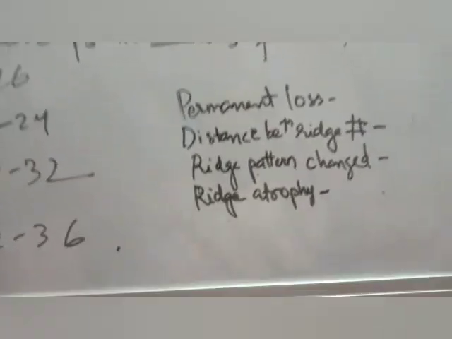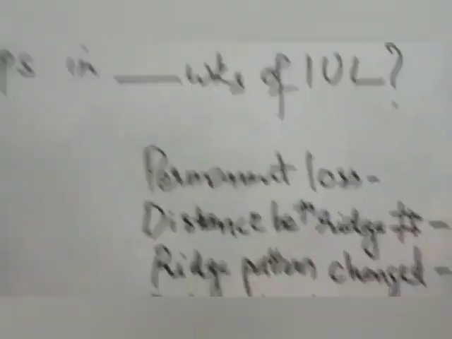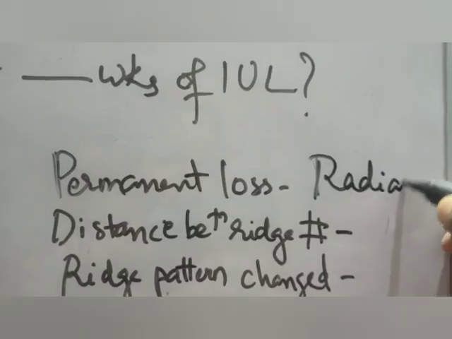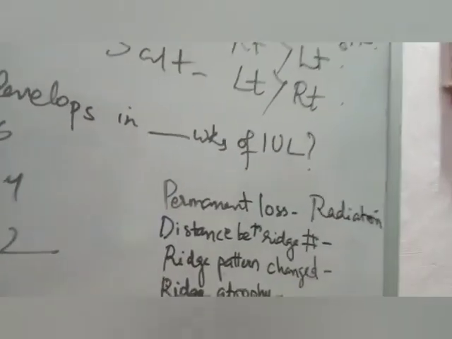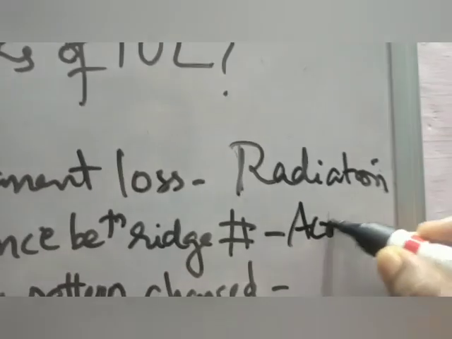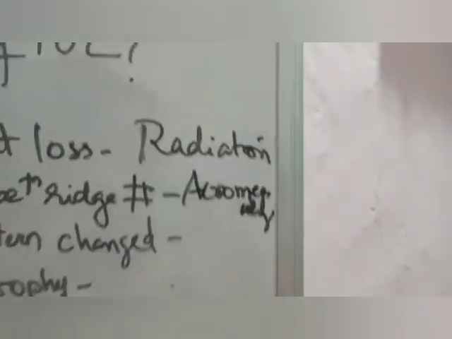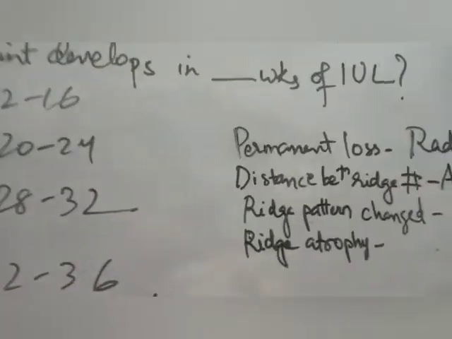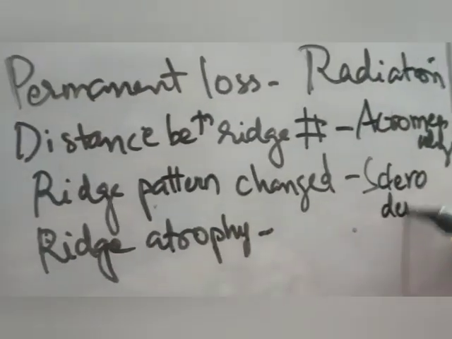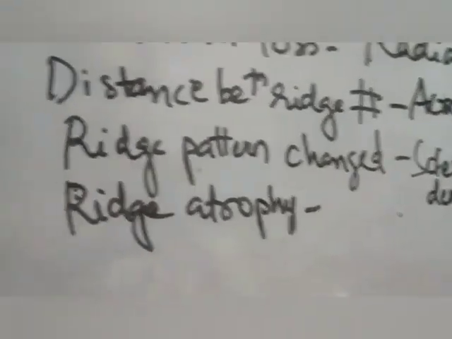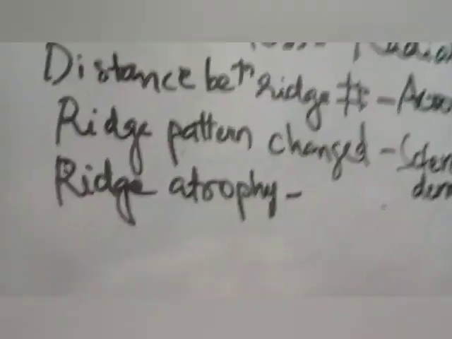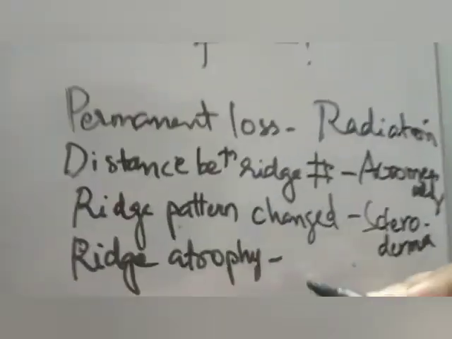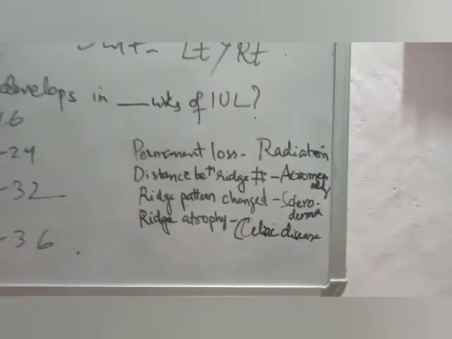Now there are a few conditions where there will be permanent loss of fingerprint. Permanent loss of fingerprint will be seen in radiation. Distance between the ridges changes, only distance will change. That is acromegaly. If your hands are big, the fingerprints will also change. Then ridge pattern is changed. The pattern itself will change, the loops and whorls, the pattern will change. This is seen in scleroderma. Scleroderma, the pattern will change. Ridge atrophy, the ridges will get atrophied. So this will be seen in what? Will be seen in celiac disease. So in celiac disease, you will see ridge atrophy.